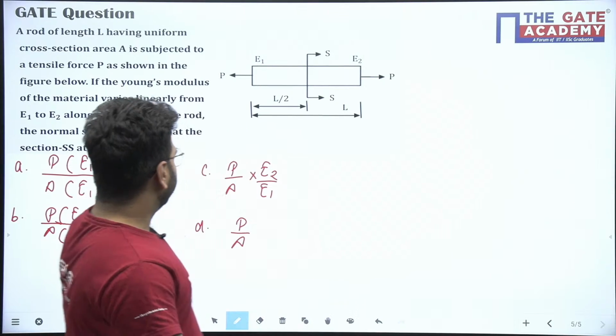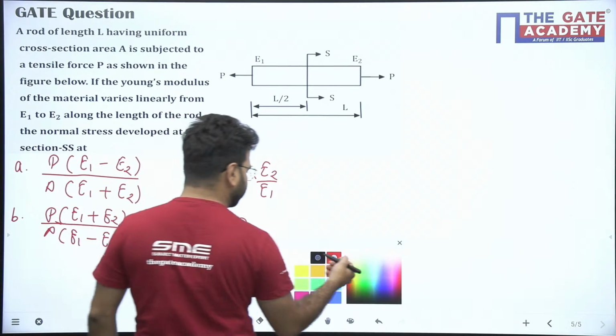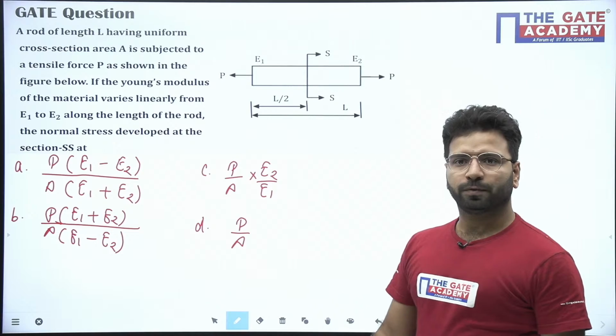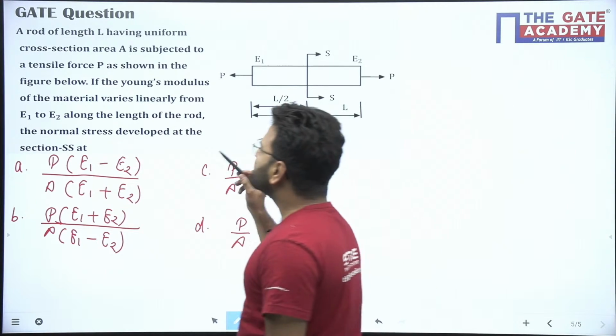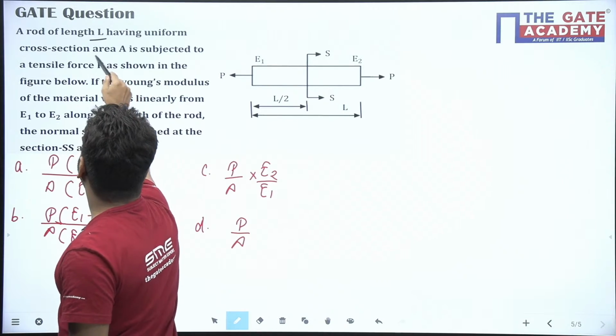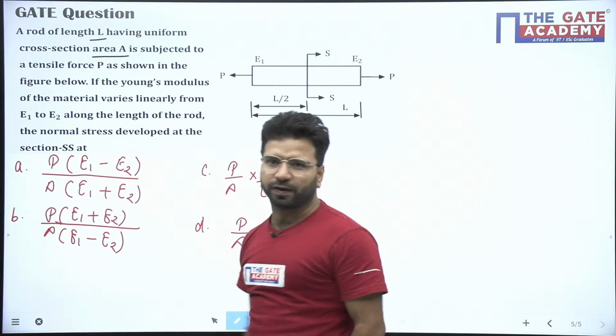Now read this question and tell me the answer. It's a very good question. What is the question saying? A rod of length L having uniform cross section area A is subjected to tensile force P as shown in the figure.